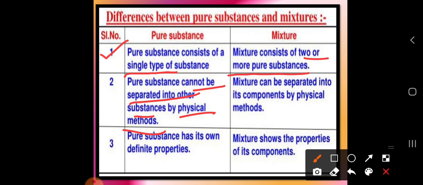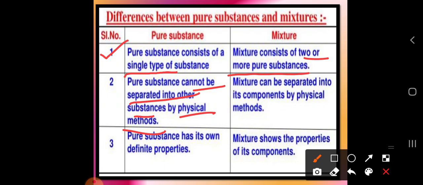If you apply physical methods like cutting, hammering, pushing or stretching, then what happens? The pure substance will not lose its particles. The constituent particles will not be cut there. It will not be separated.